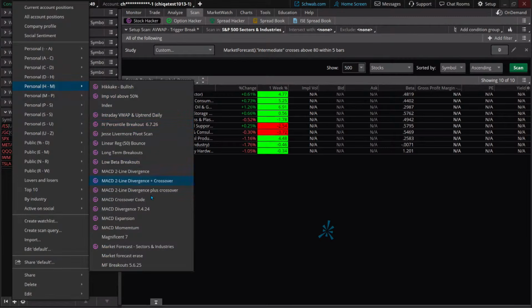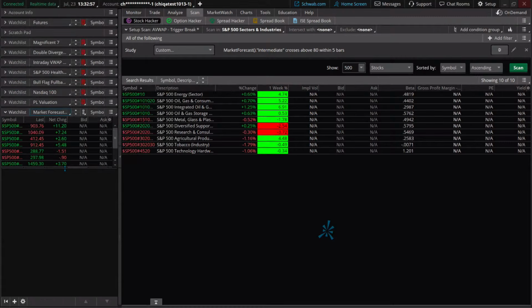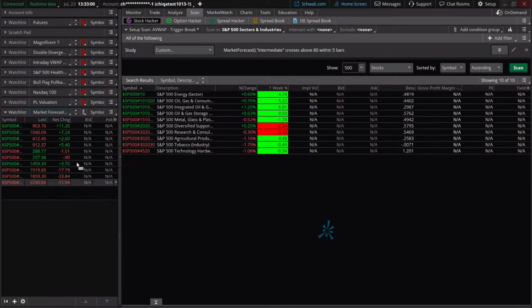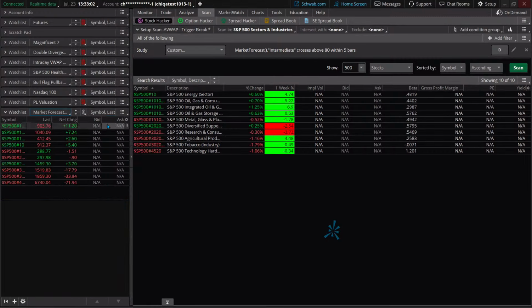I got a lot of M's still. Market forecast, sectors and industries right there. I just built it today. So if I pull this up, there you go. It's the same one you got to the right. Now, why is this useful? Because I can link it to the charts, and I can also get real-time updates every day.